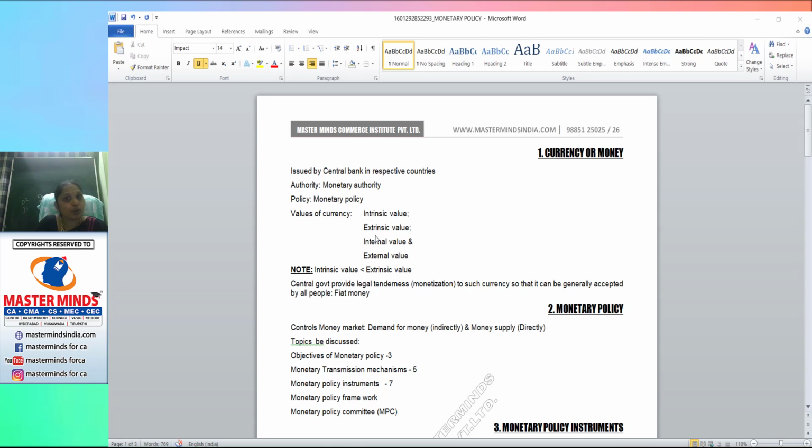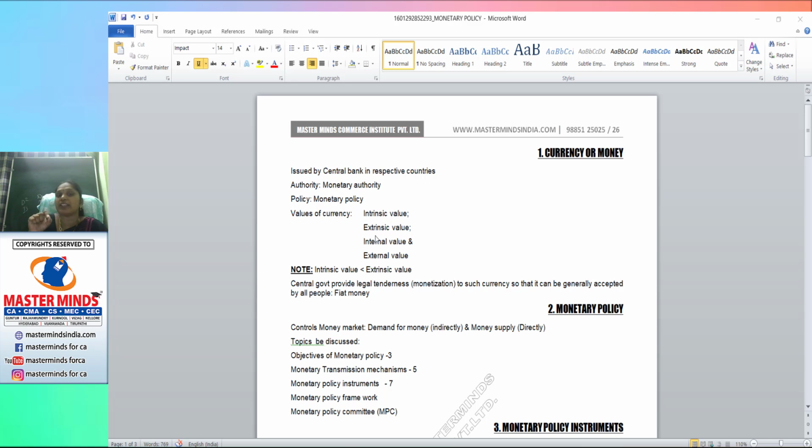In an economy, no economy should aim at either inflation or deflation. It should aim at price stabilization. To bring price stabilization, the value of money should remain constant. So it is the responsibility of the central bank to maintain the internal value of currency through price stability in the country. Hope you have understood.